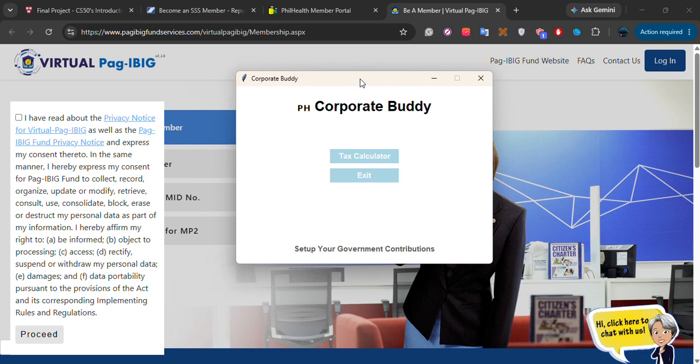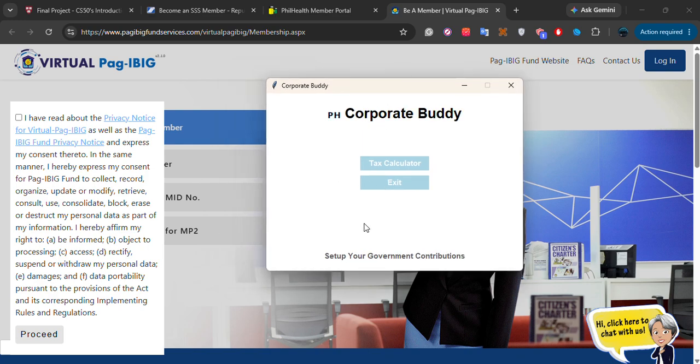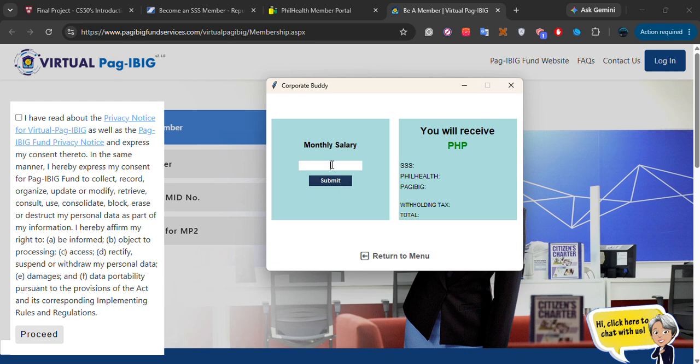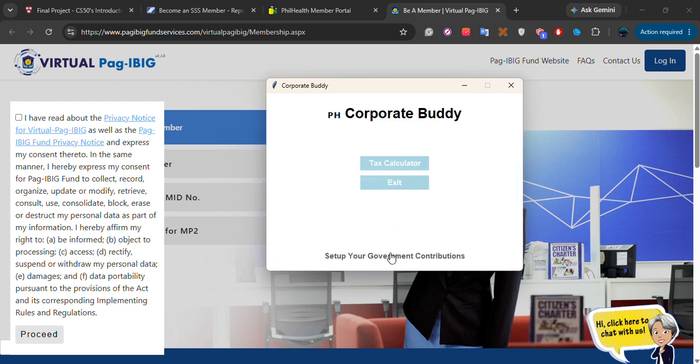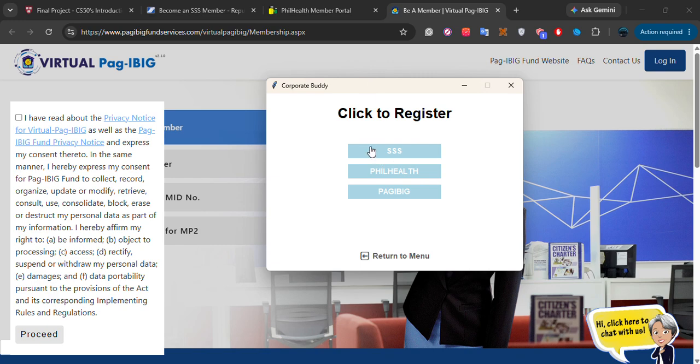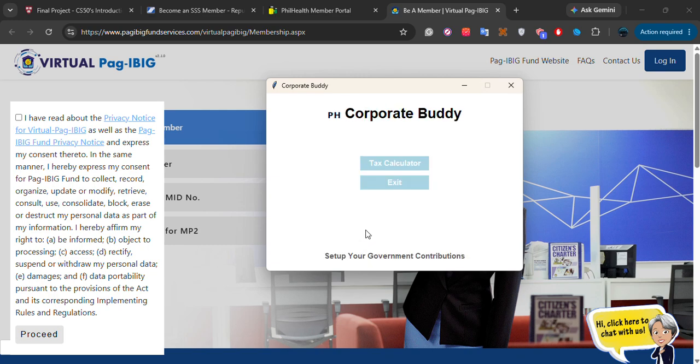That's my CS50 Python project, which is called Corporate Body, which helps pre-employment people in the Philippines know their actual salary when they're about to go into the workforce, and also helps them have access to these three government contribution benefits. And yeah, thank you very much.